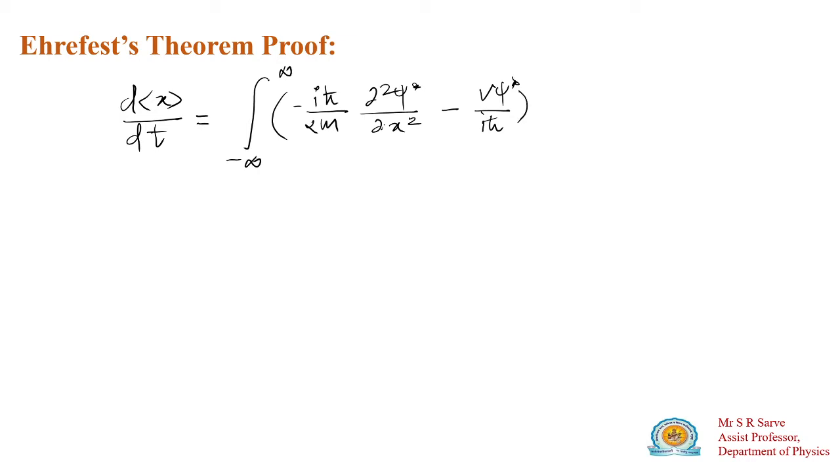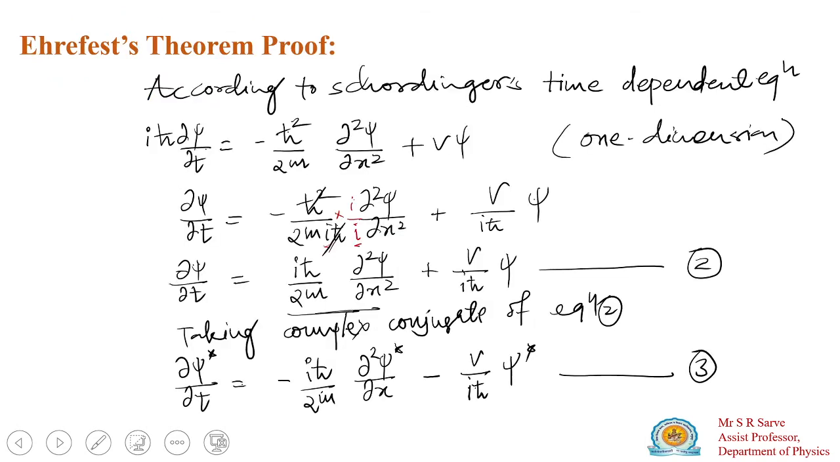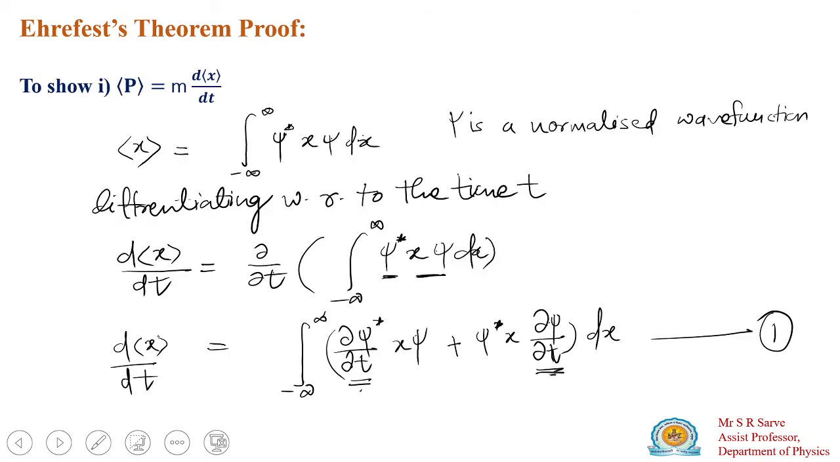This is multiplied by x into ψ into dx. Actually there is no need to write this, we will write that directly. So this is your first term that you have obtained.